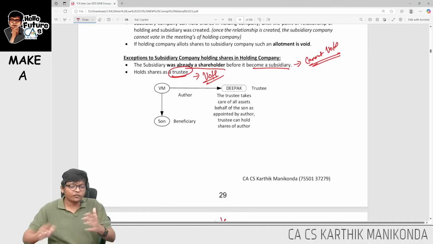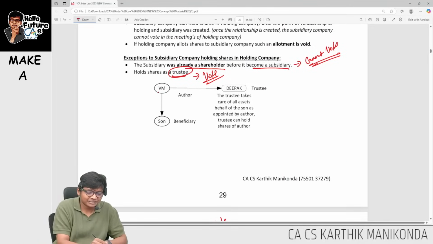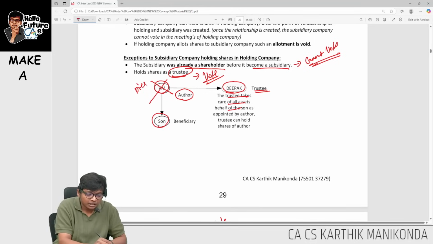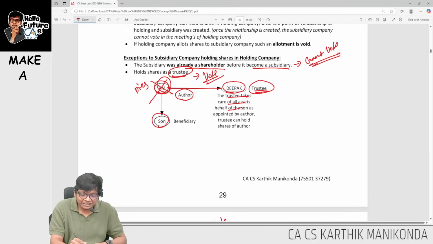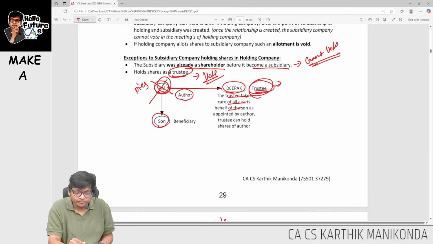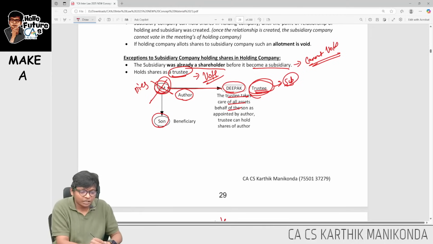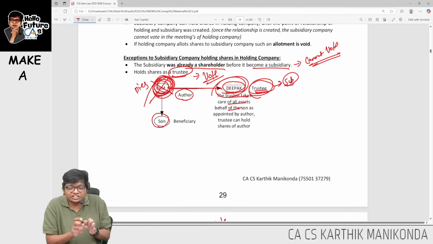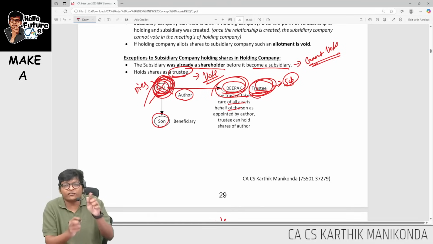Same way for this trustee also. Look at this. For example, Vijay Mallya is author of a trust. For his son, he created a trust, and his trustee is taking care of all the assets. Now when Vijay Mallya dies, his shares will be taken care of by the trustee. Now if this trustee is the subsidiary already of the companies in which Vijay Mallya is there, you can still continue to hold shares because you are holding it on behalf of Vijay Mallya, guys.